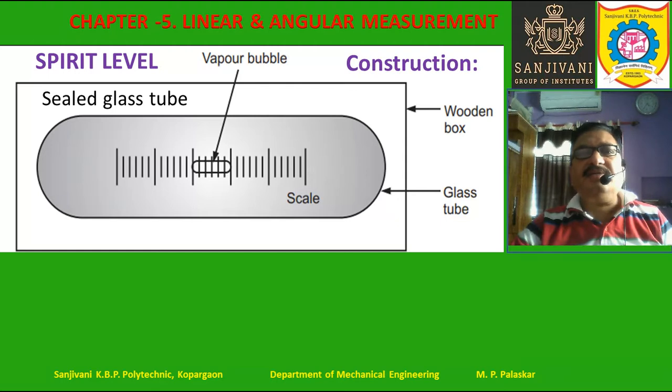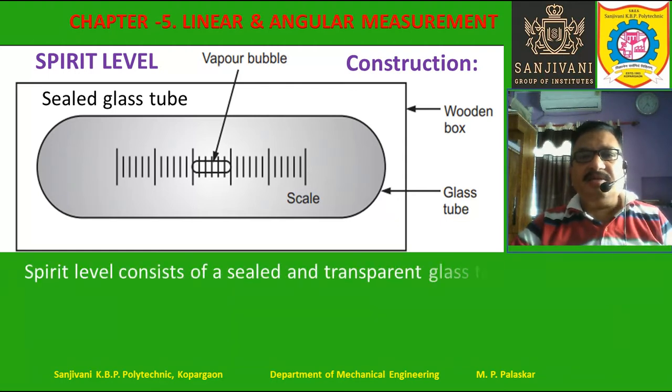So let us study the construction of the spirit level. The spirit level consists of a sealed and transparent glass tube, which is enclosed in a wooden box. On this glass tube the markings are made or engraved.